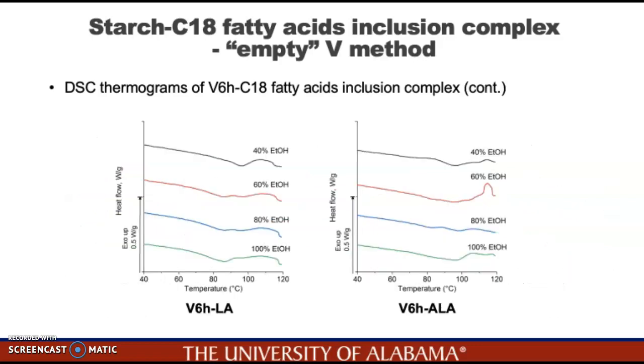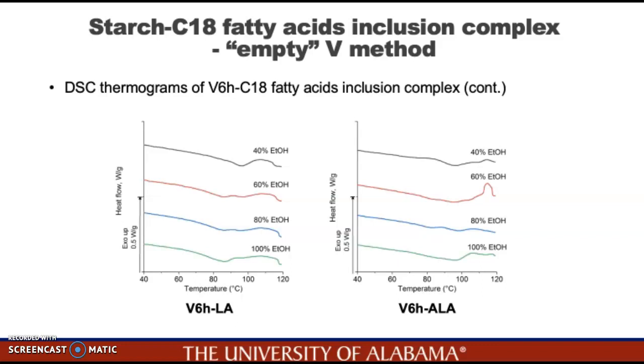Similar to starch oleic acid samples, starch linoleic acid and alpha-linolenic acid samples with 60 and 80% ethanol solutions also showed low endotherms, with two broad peaks from 80 to 110 degrees Celsius. And starch linoleic acid samples with 40 and 100% ethanol showed one endothermic peak, with peak temperatures at around 95 degrees Celsius and 85 degrees Celsius respectively.